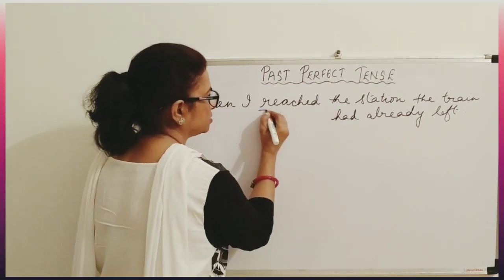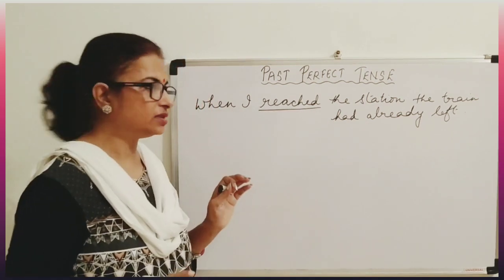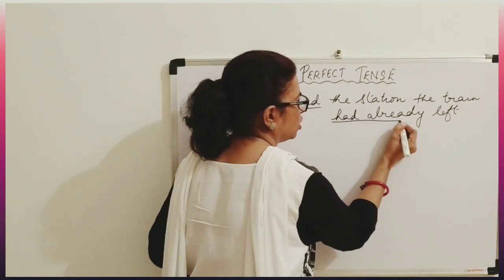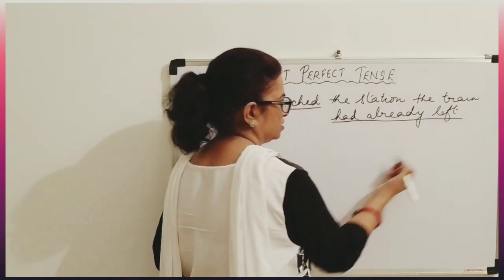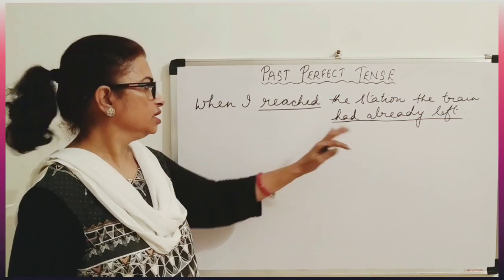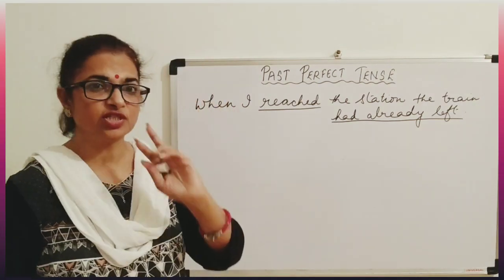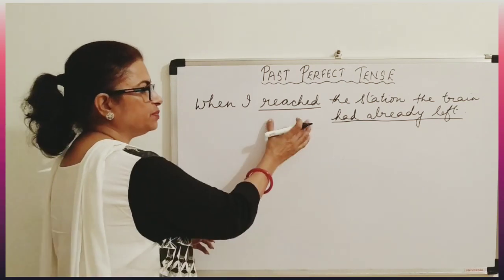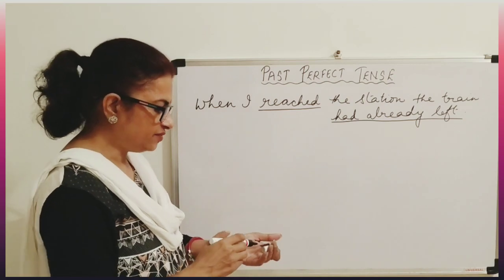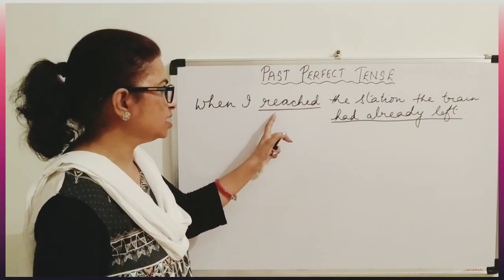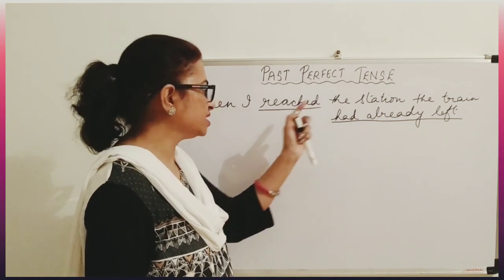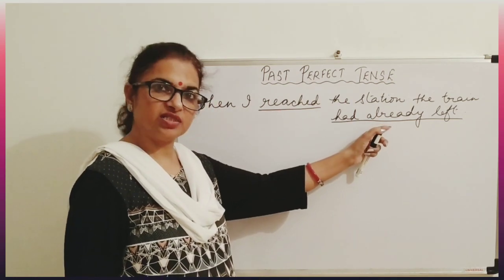One is simple past, isn't it? And the other is past perfect tense. Had already left. This is V3. So you must first remember that simple past and past perfect always go hand in hand. If past tense is here, obviously past perfect will be here. And if past perfect tense is here, past tense will be here.